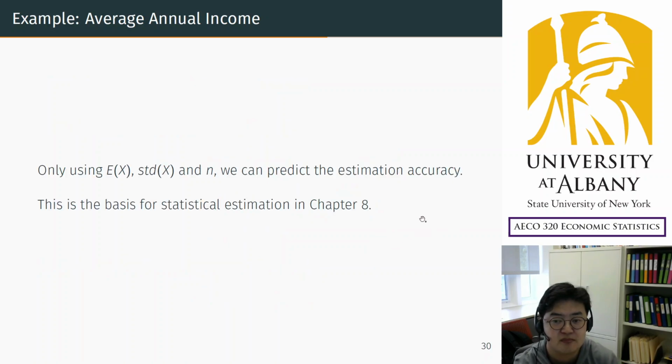By the way, this is the basic idea of how we evaluate the accuracy of an estimator. But we are not into the estimation chapter yet. Chapter 8 will be about estimation. There are more subtleties and nuances to make it more robust and more rigorous. The basic idea is based on the sampling distribution. Okay.